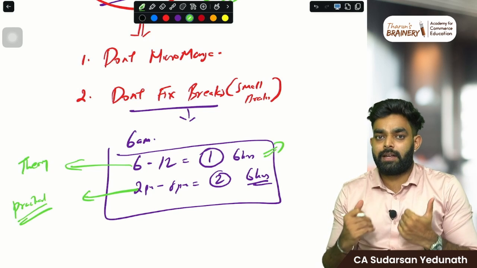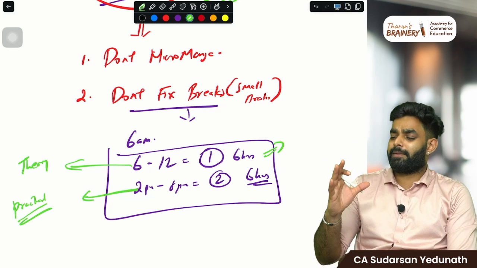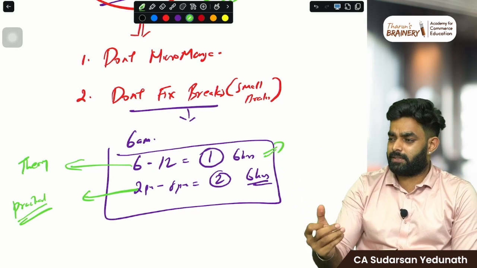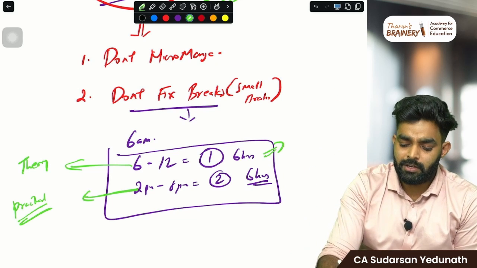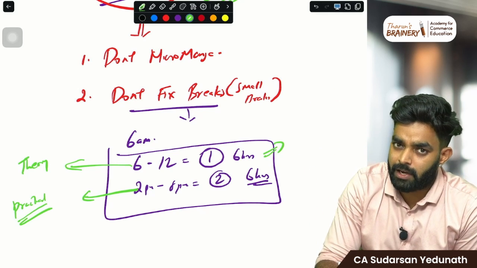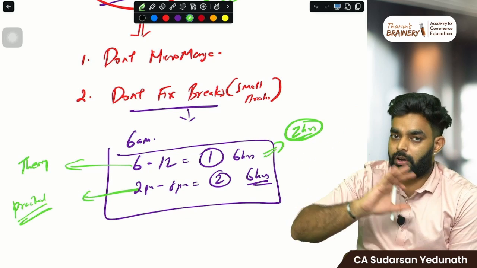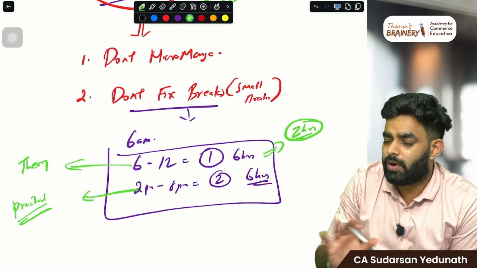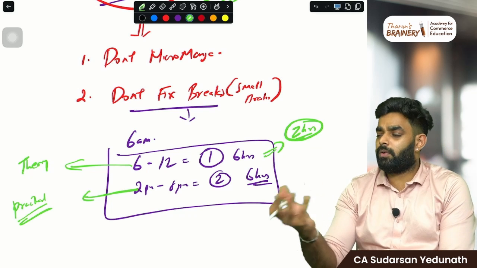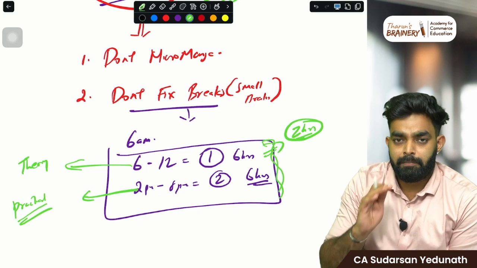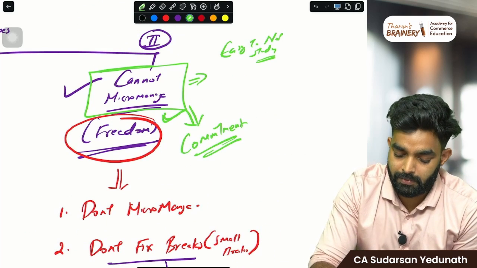So whenever you feel tired in the first place, think, let me push it for the next 30 minutes also. I can study the next 30 minutes. Just push it. In your subconscious mind, keep it to yourself that I'll not take a break for 2 hours. You are not fixing anything, but I'll directly study for 2 hours at any time. Don't take breaks whenever you want to, but make sure you are committed.